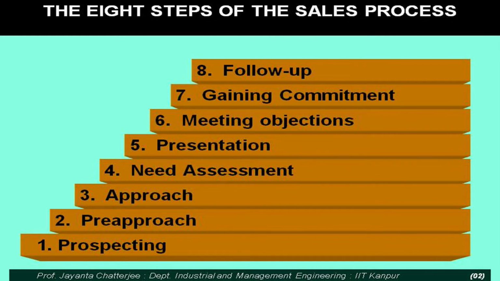A lot of time goes in prospecting. It then is followed by pre-approach and approach. I'm going to discuss all of these steps in brief.